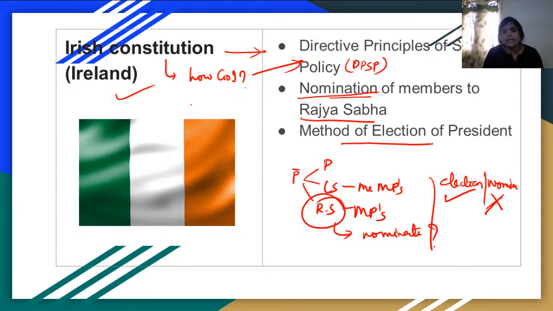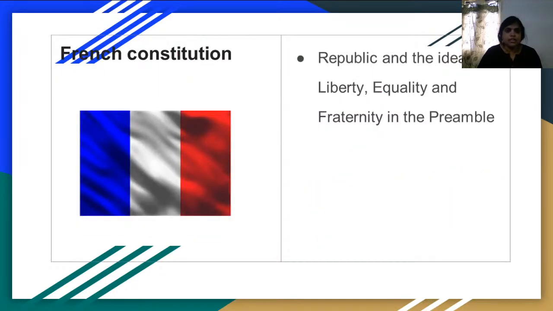And the method of electing the president, not the electoral college. Method means the process of how to elect the president. That process is also taken from the Irish Constitution. The French constitution is very, very important.